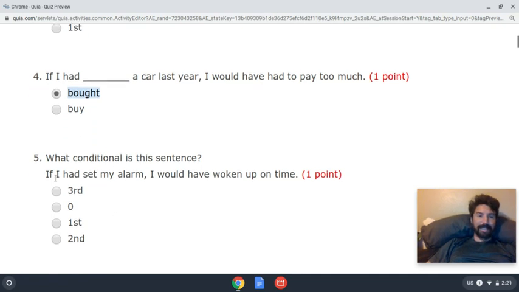All right, and number 5, what conditional is this sentence? If I had set my alarm, I would have woken up on time. Okay. So do you see? There's the past perfect. And look over here, would have, verb 3, just like up here, would have, verb 3. This is the third conditional.